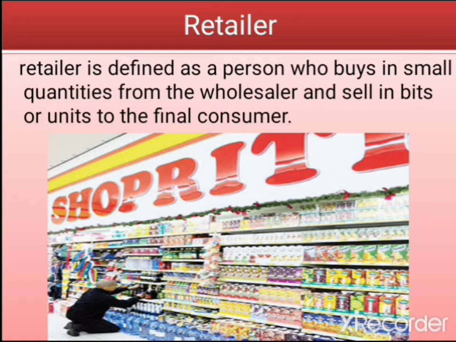bits or units. She can buy 2 cartons of Indomie noodles. You can buy 3 cartons of tummy noodles. You can buy 5 cartons of rubies, I don't know what they call that noodle again. Then when you buy those from different wholesalers, you will now come to the compound and you will now be selling one. You know, so we go, you will sell 1 piece to Noso. Shinedu will go, you sell 1 piece to Shinedu. That's how you sell, buying smaller quantities from the wholesaler and selling bits to the consumer.